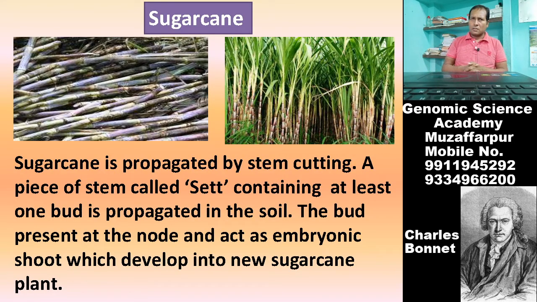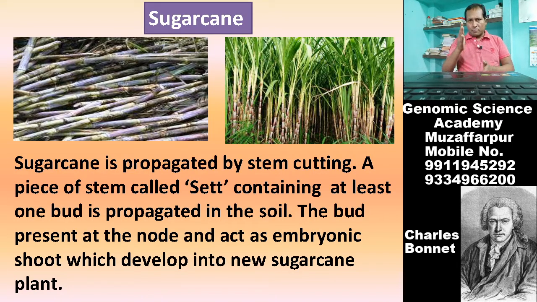Now, come on this. What is this? This is sugar cane. In sugar cane, there is very distinct appearance of what? Node and internode. Node contains vegetative propagules in the form of eyes. Those eyes grow and develop into new plants if placed in soil. So each and every eye grows into a new plant.